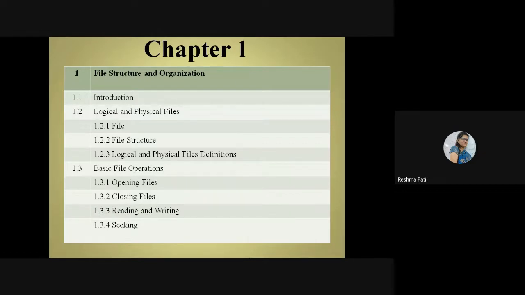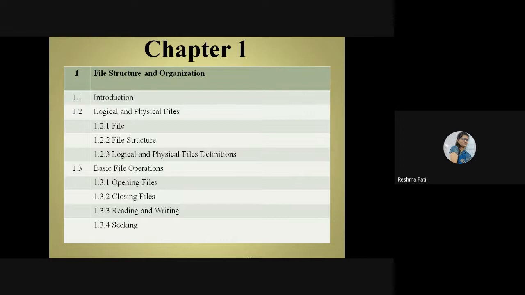Do you have your documents file? Your mark sheet file? Do you have your mark sheet file? You have kept your mark sheet in one file? Yes. That is a physical file.